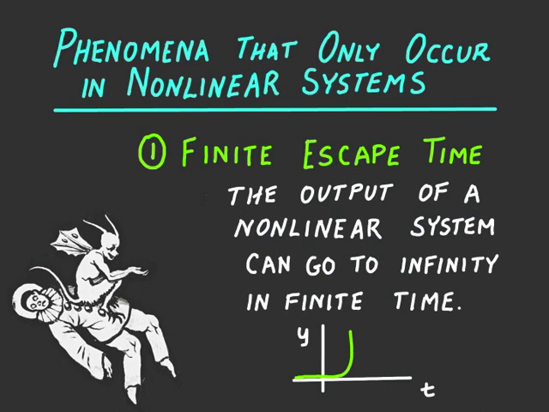A linear system will never display this behavior. The output of a linear system can go to infinity, but it can only do this in infinite time. For example, like a ramp signal, the output goes to infinity, but does not go to infinity until the time reaches infinity. From a real-world viewpoint, no signal ever goes to infinity in finite time. But what this means, in terms of real-world systems, as opposed to their mathematical models, is that the output becomes large in a manner that is not exponential. It becomes large faster than any exponential function.